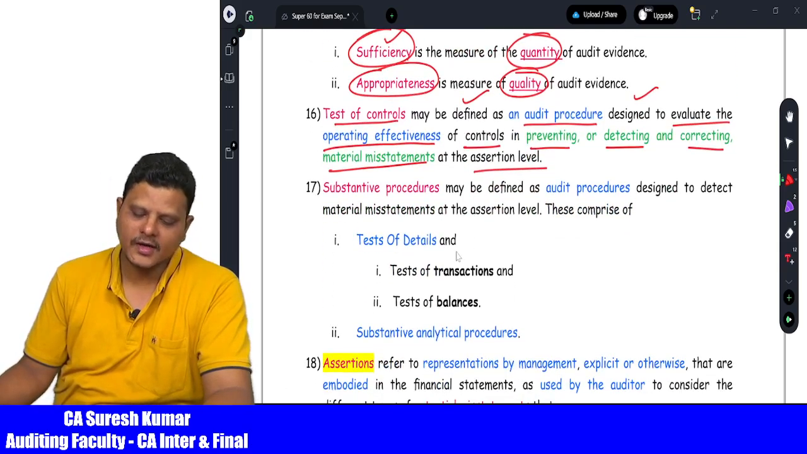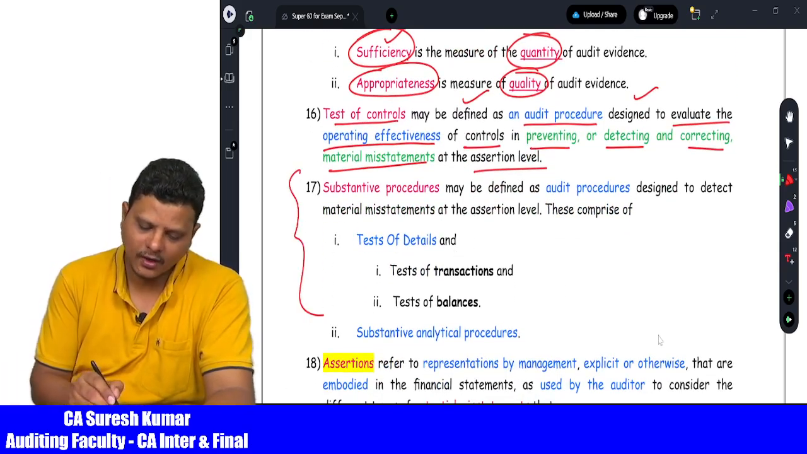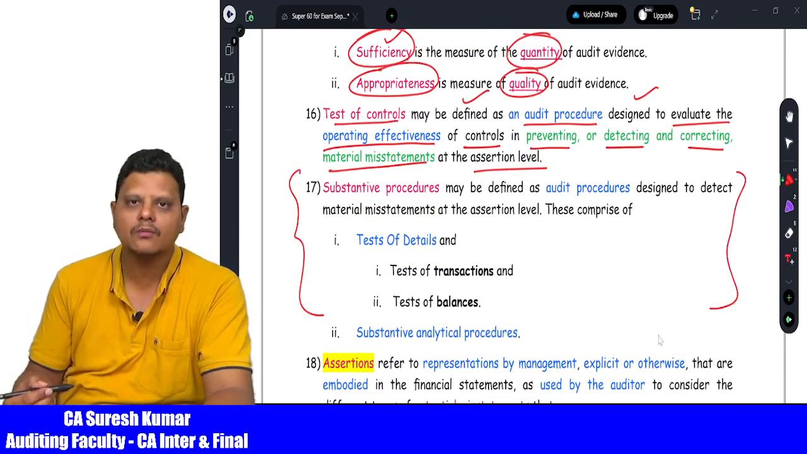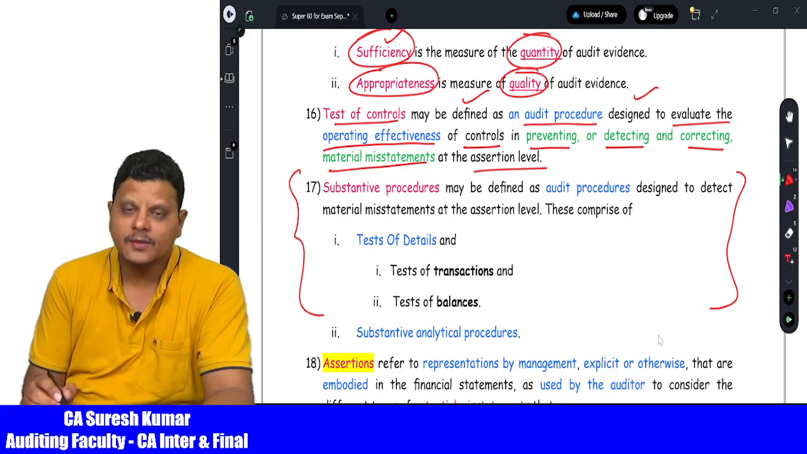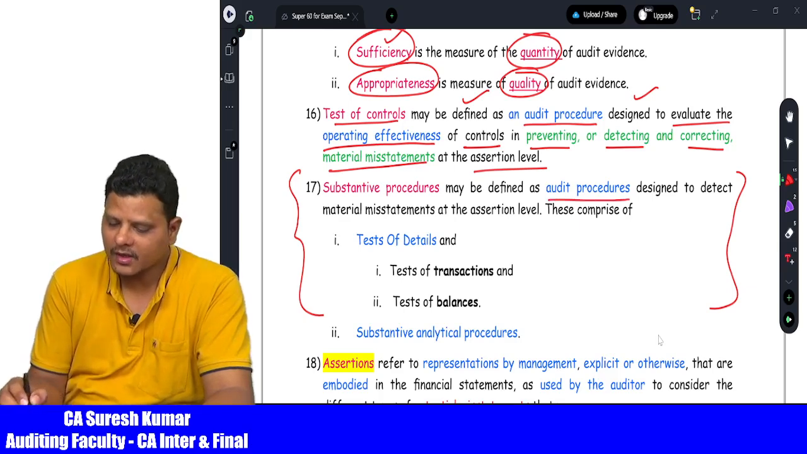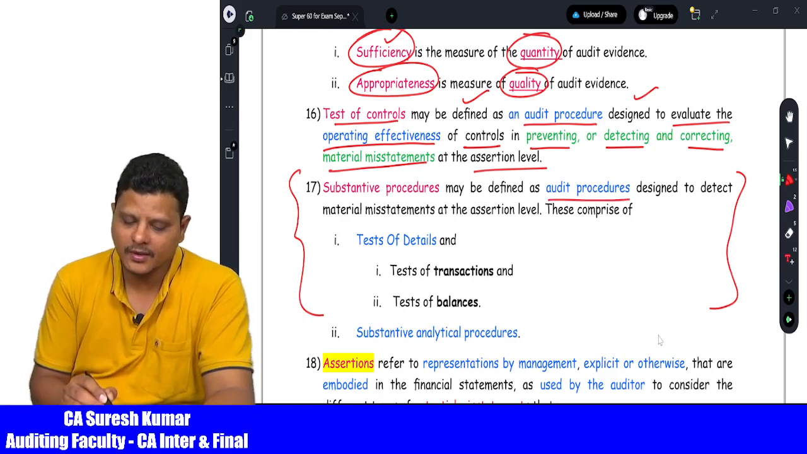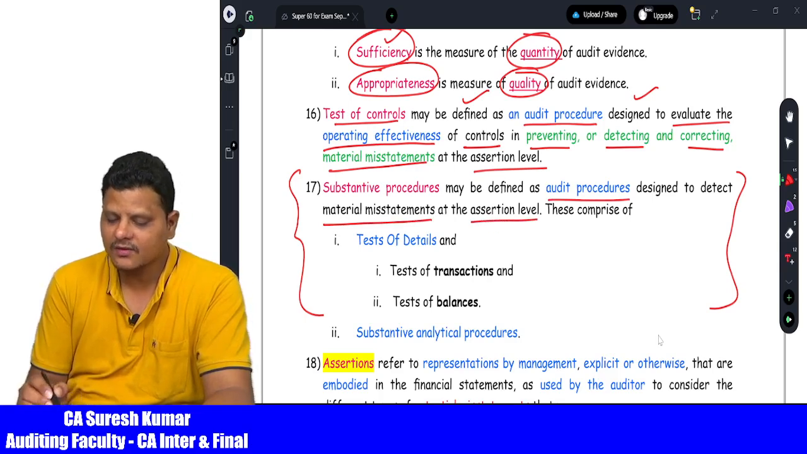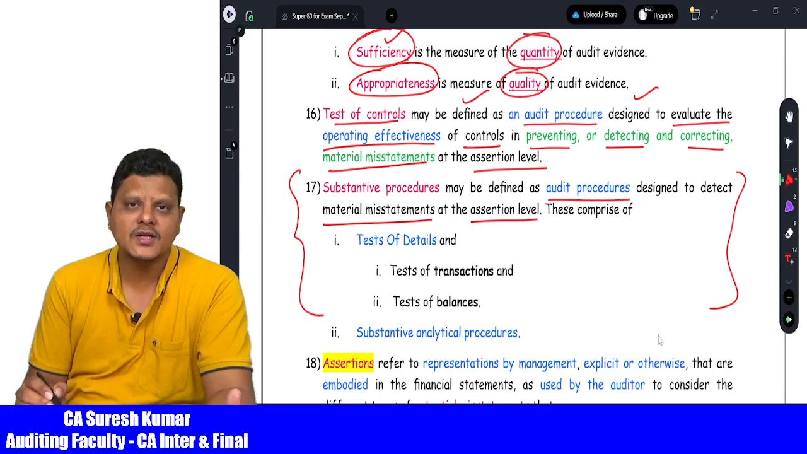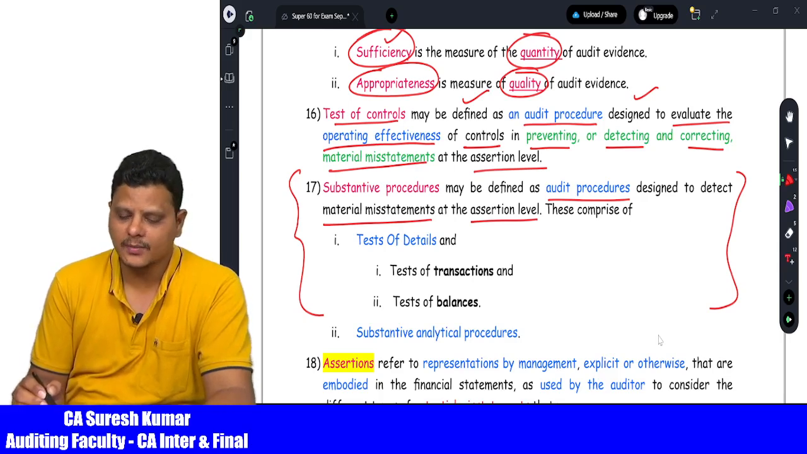Then comes to substantive procedures. All are important for examination, so these are much more important. Substantive procedures may be defined as audit procedures which are designed to detect the material misstatements at the assertion level. Assertion level means at the balance sheet level and financial statement level.